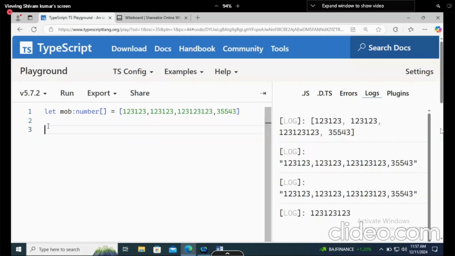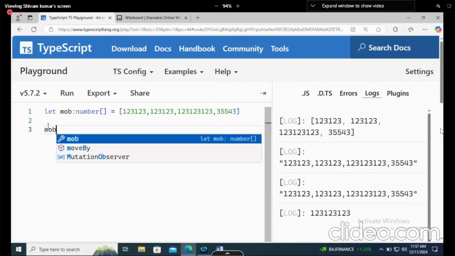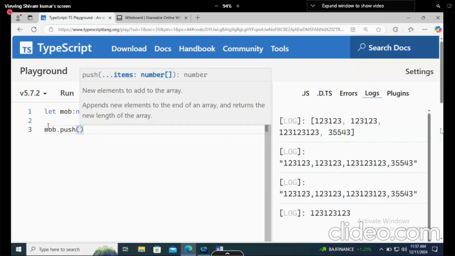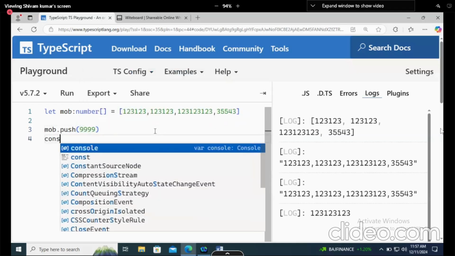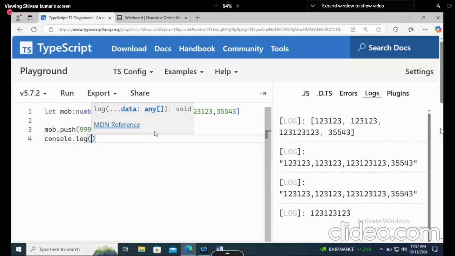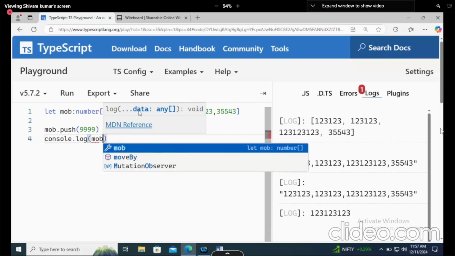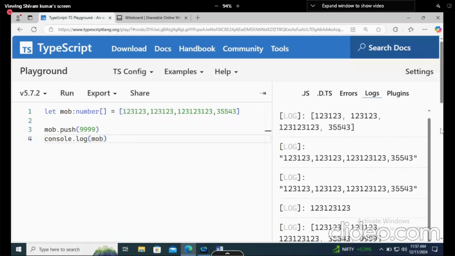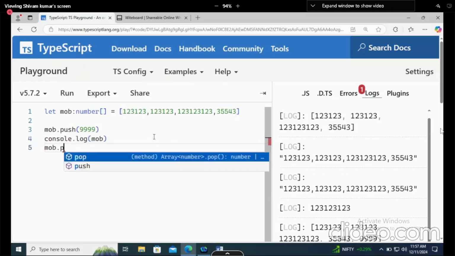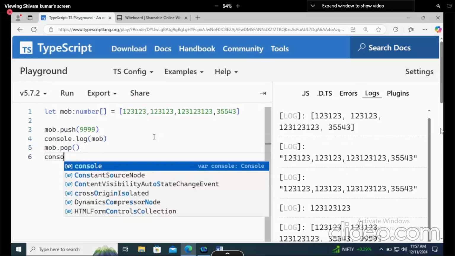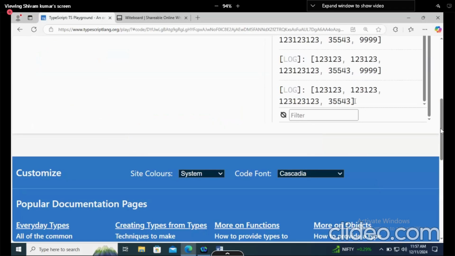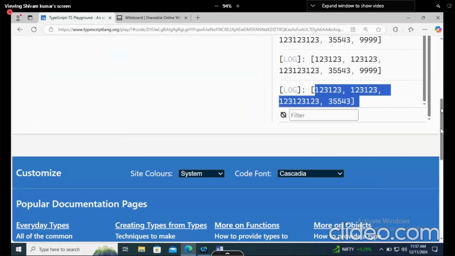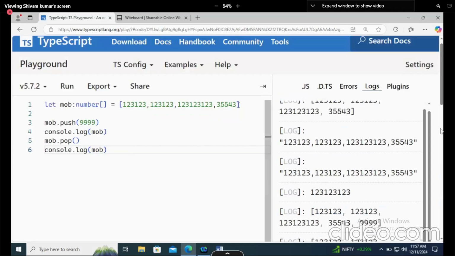Let's try push and pop here now. So I will say mob.push. In push, I am writing 999, and then to check whether it is added or not, console.log mob. Run it, and it is added. Let's pop this. So I will say mob.pop and then print console.log mob. Once you run it, you don't see this 999 now. Okay. This is how we declare number arrays.